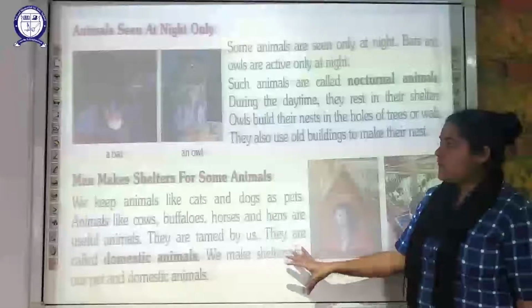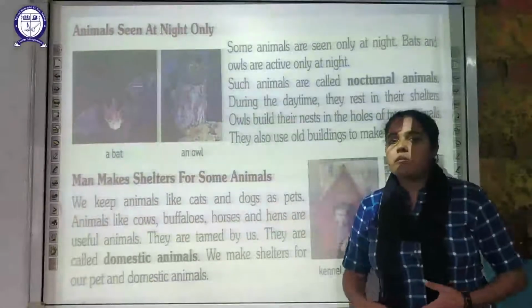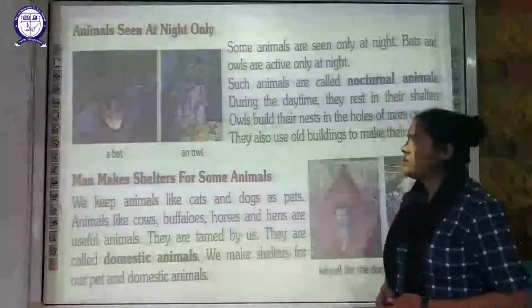The last topic for this chapter is man makes shelter for some animals. There are certain animals for which humans are going to make the shelter.